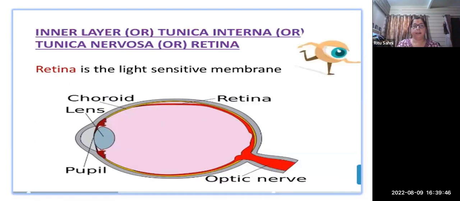This is the inner layer. In this, the retina is the light sensitive membrane. You can see in this picture the optic nerve, the retina and choroid, the lens and the pupil. So the retina is a very sensitive membrane.